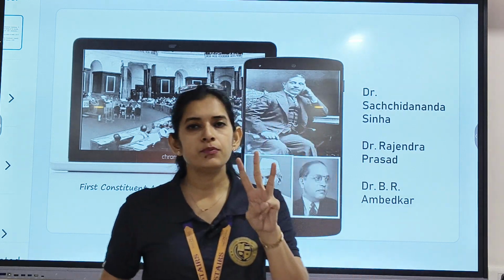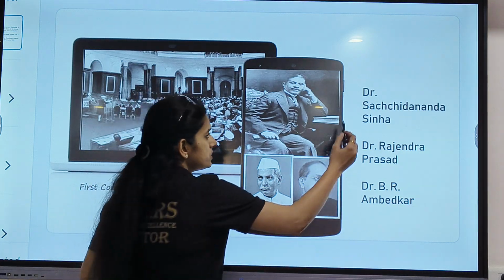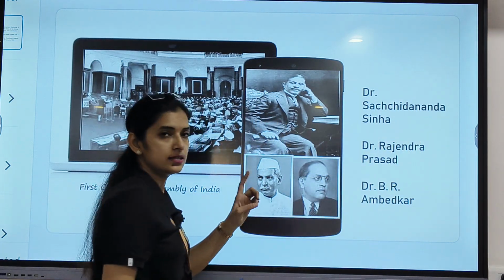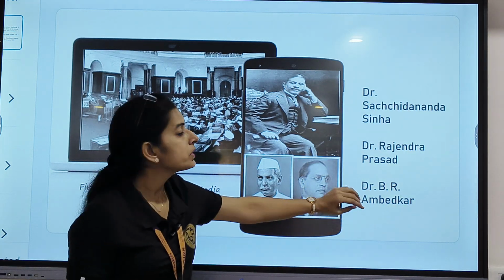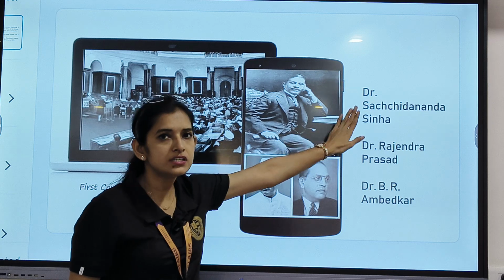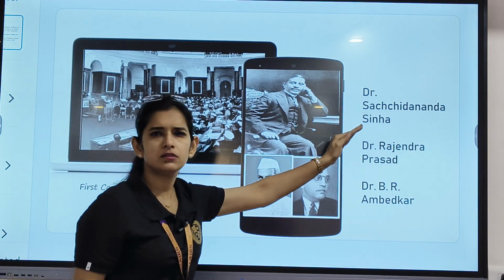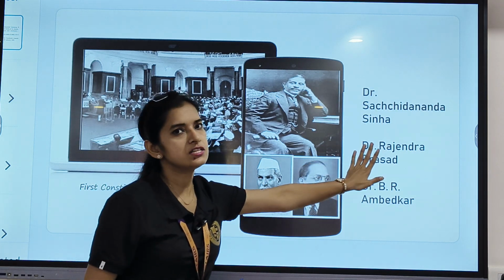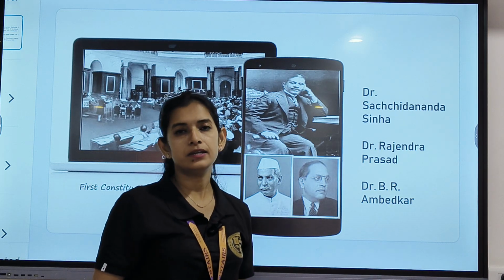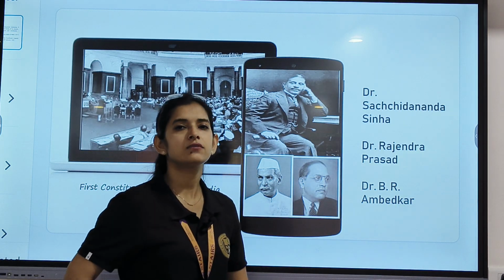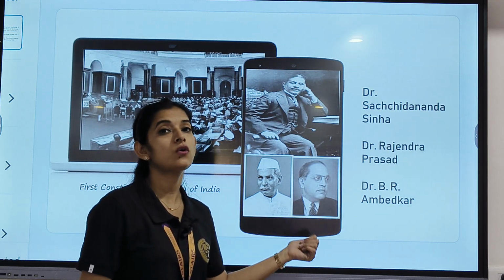Clear? Three important personalities responsible for making our constitution were, first, Sachidananda Sinha, second, Dr. Rajendra Prasad, and third, Dr. B.R. Ambedkar. Sachidananda Sinha was the first president of the Constituent Assembly, but soon after, I think on the third day, Dr. Rajendra Prasad became the president. And Dr. B.R. Ambedkar, that is Dr. Bhimrao Ambedkar, you must have already read that he was the chairman of the drafting committee.